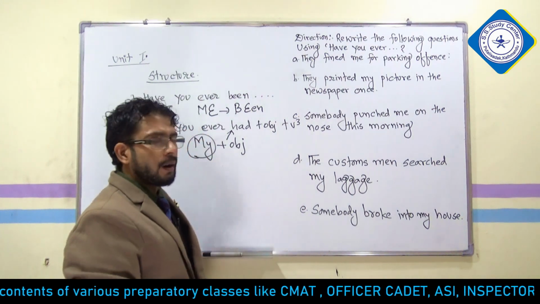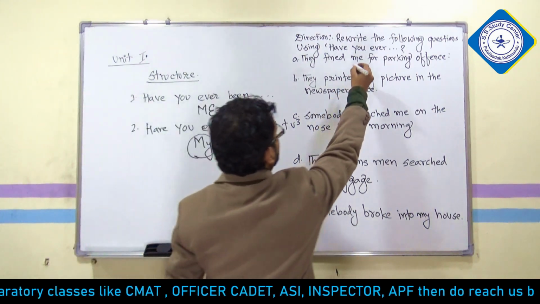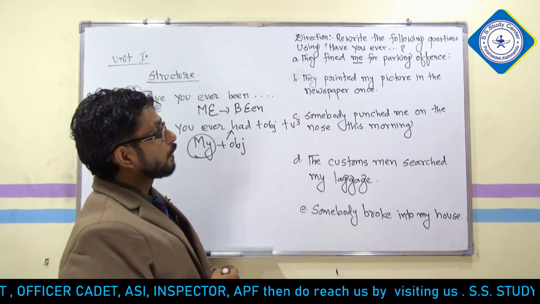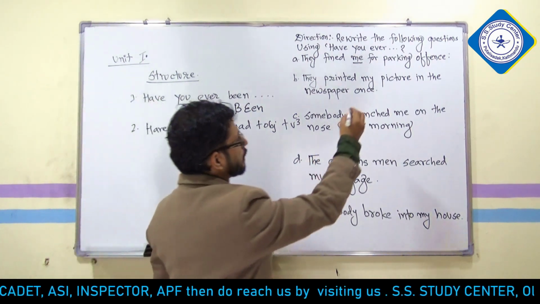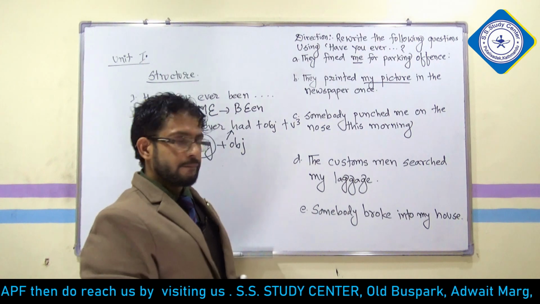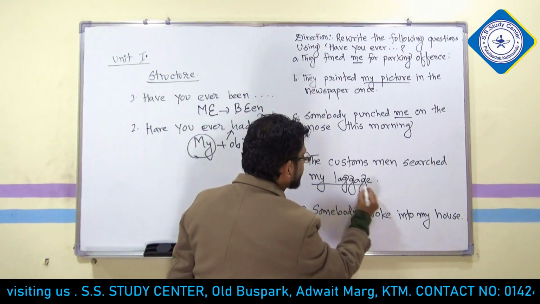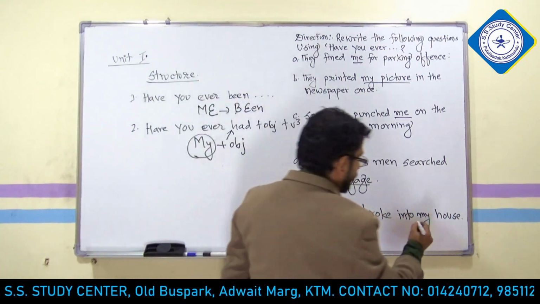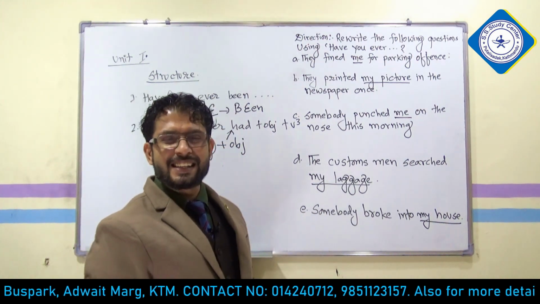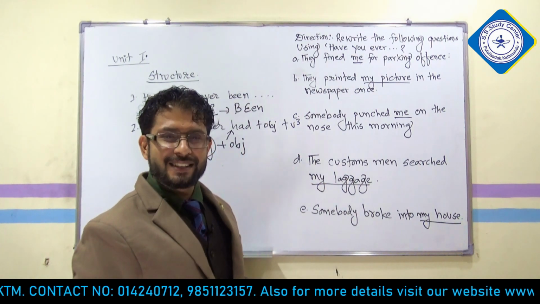Now we are going to apply our rule. Look at question number 1: there is the presence of "me". You need to know what types of clues are given. In question number 2, "my picture" is there. In question number 3, there is "me". In question number 4, "my luggage" is there. In question number 5, there is "my house". Now you can easily do this. Pause this video and try to write the answer.